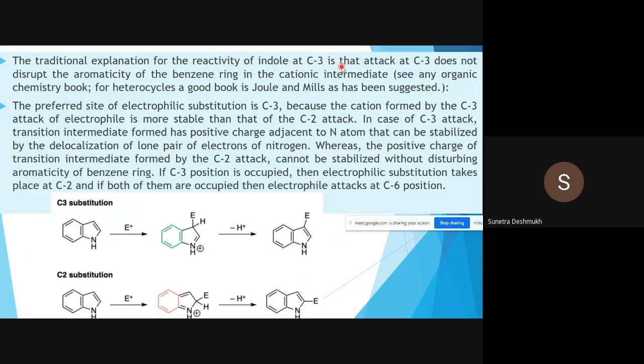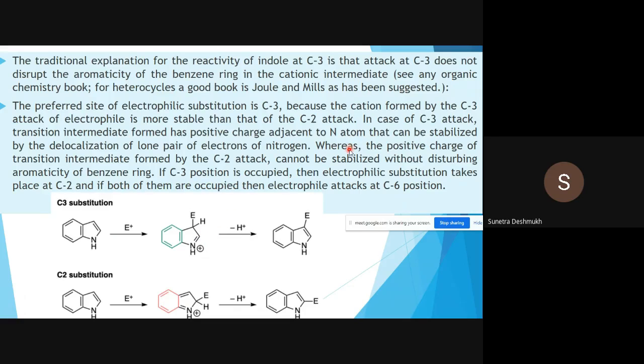Here, the traditional explanation for the reactivity of indole at C3 is that attack at C3 does not disrupt the aromaticity of the benzene ring in the cationic intermediate. You can refer to the Joule and Mills book, where they have given this very nicely. The preferred site of electrophilic substitution is C3 because the cation formed by C3 attack of the electrophile is more stable than that of C2 attack. In case of C3 attack, the intermediate formed has a positive charge adjacent to the nitrogen atom that can be stabilized by delocalization of the lone pair of electrons of the nitrogen atom.